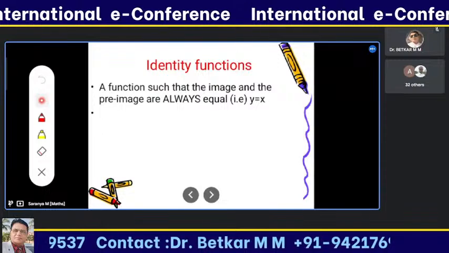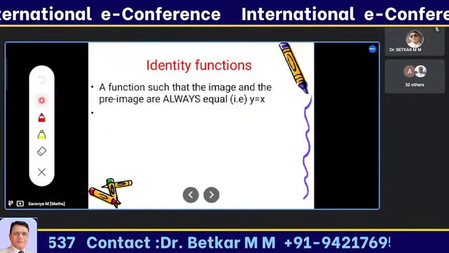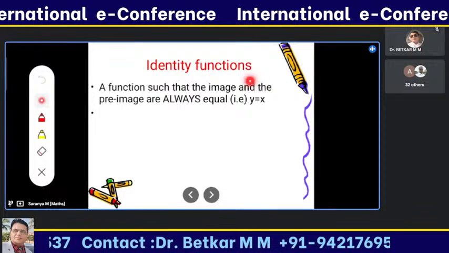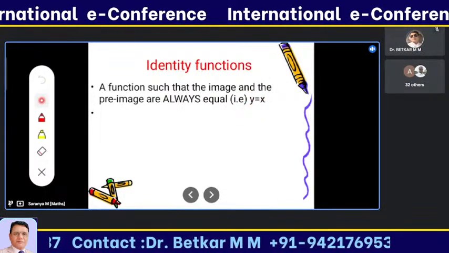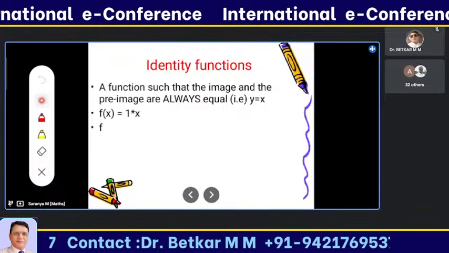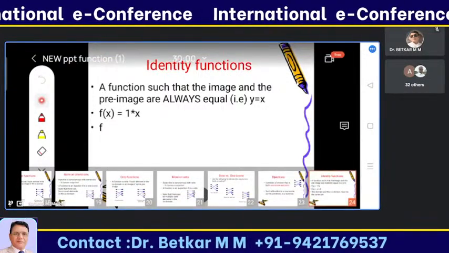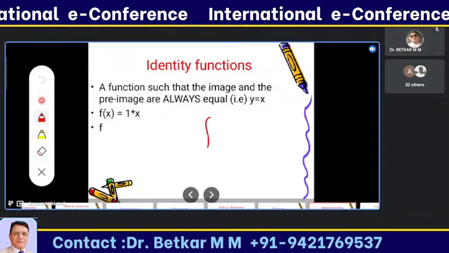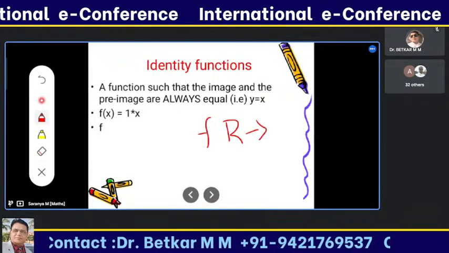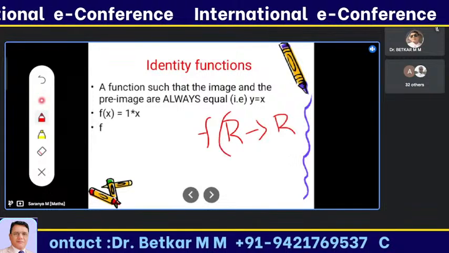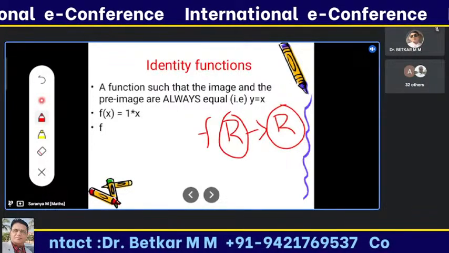Identity function. Yes, the mapping with itself. That is, when the domain set and the codomain set are both equal, it is called an identity function. For example, f of x is equal to x. If I'm taking the relation f as a mapping from R to R, I'm taking every element of this set to this set. f of x is equal to x.